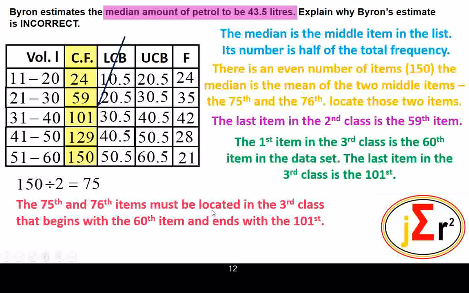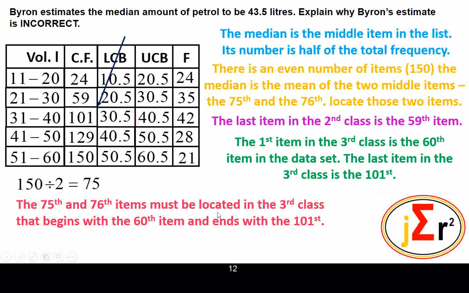The 75th and 76th items must be located in the third class. And the third class begins with the 60th item and ends with the 101st item. Therefore, the 75th and 76th item will be in this class.